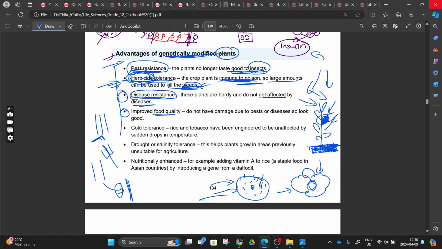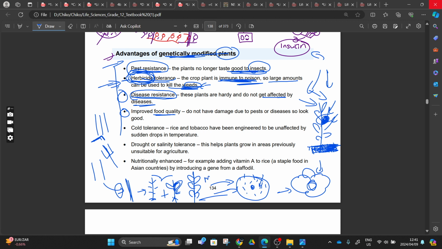We talked about it, that if yesterday I have a maize plant that produces small but many maize meals, right? And then we also have another maize plant that produces big maize cobs. So it means that we can add a gene from this one to this one, and we have a tall maize plant that produces large maize cobs.